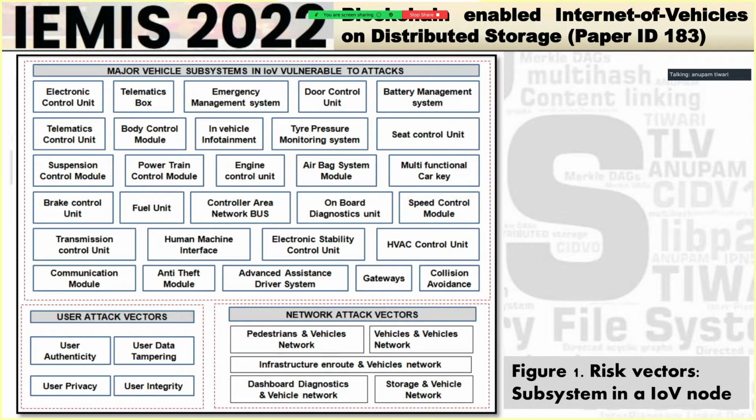So like this, in a typical Internet of Vehicle module, these are the basic subsystems that I have identified, and these are just the major vehicle subsystems, and all these major vehicle subsystems have a firmware interface, have a different API, and are all modular in nature, and they have their respective network attack vectors. So that means these are all vulnerable.